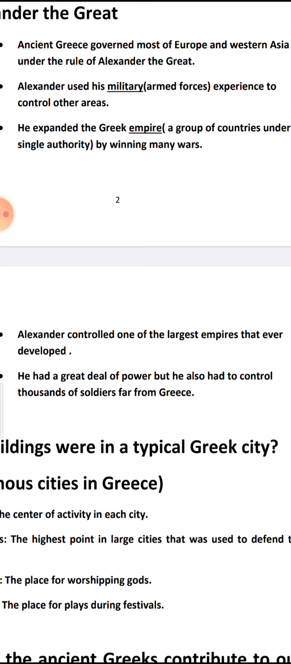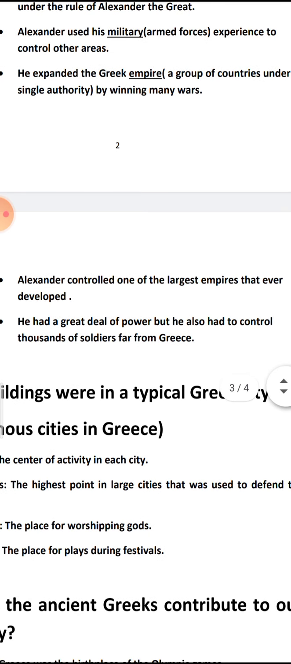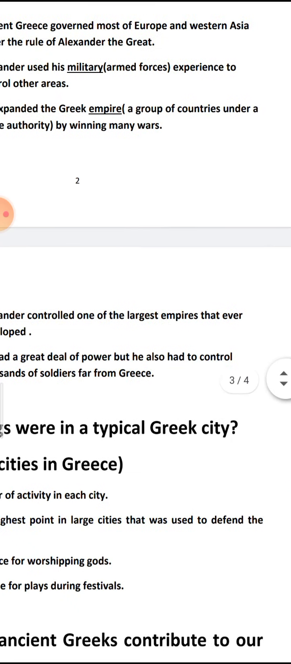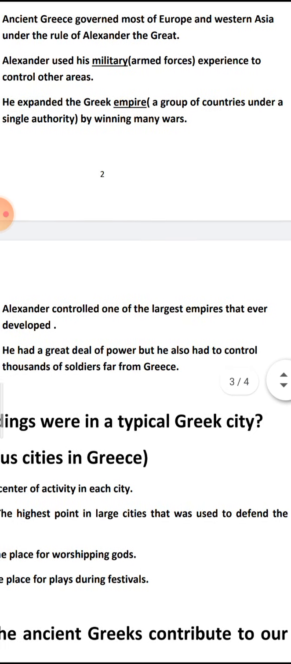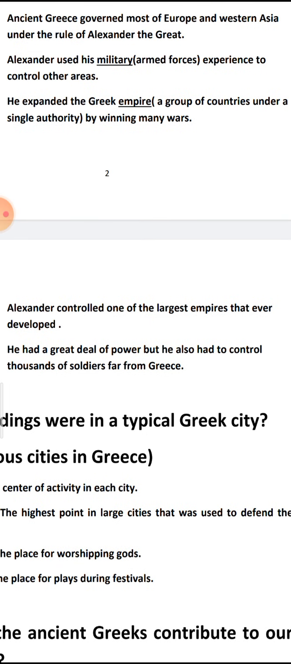Okay, so Alexander used his military experience, or his armed forces, to control other areas, or to take other areas around him or around ancient Greece. And he expanded the Greek Empire by winning many wars. He expanded means he extended, he enlarged the Greek Empire.